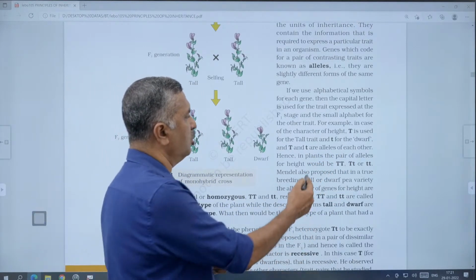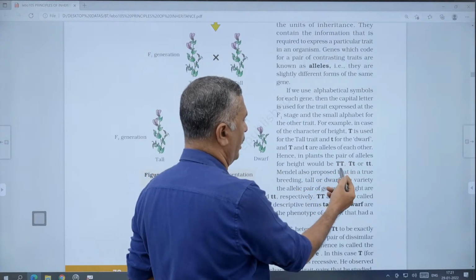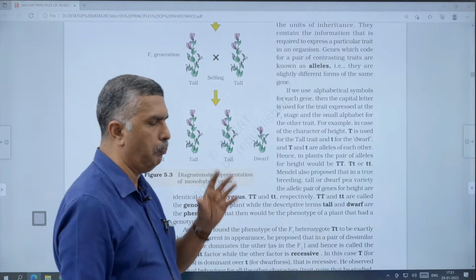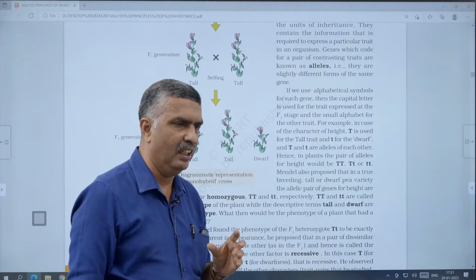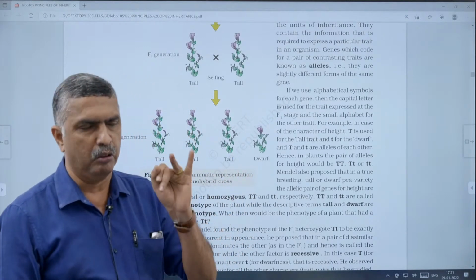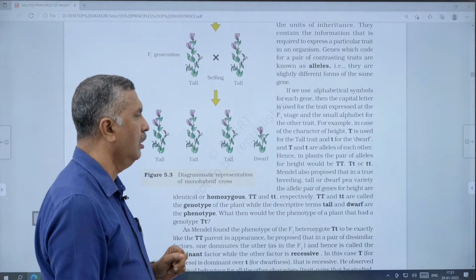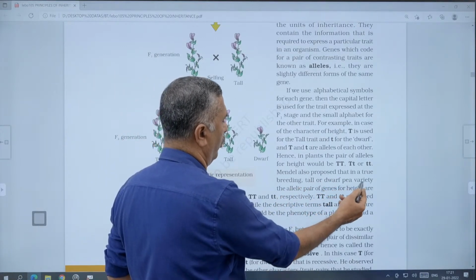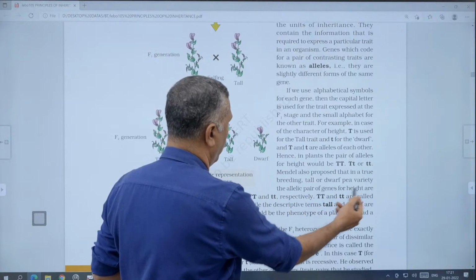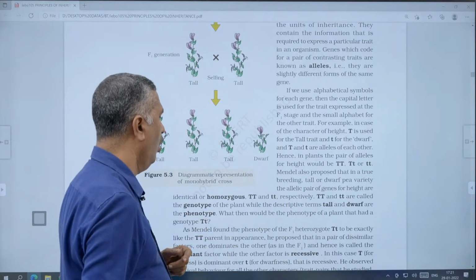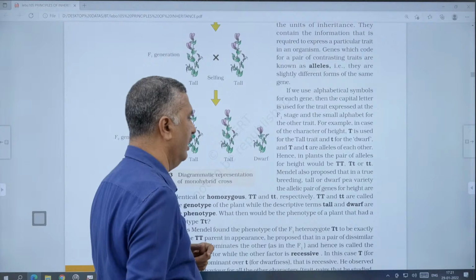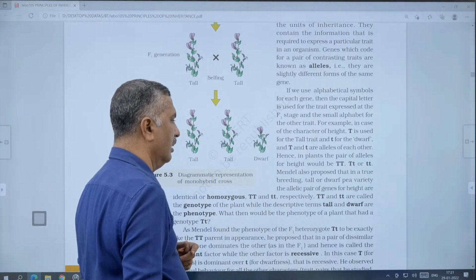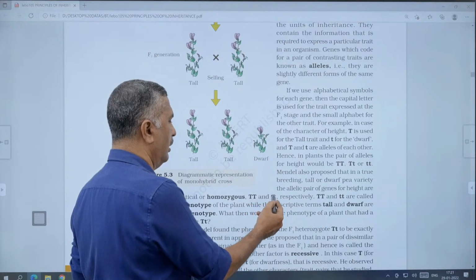Hence in plants, the pair of alleles for height may be either capital T, capital T, or capital T, small t, or small t, small t. Mendel also proposed that in a true breeding tall or dwarf variety, the allelic pair of genes for height are identical, or homozygous. That is capital T, capital T, or small t, small t.